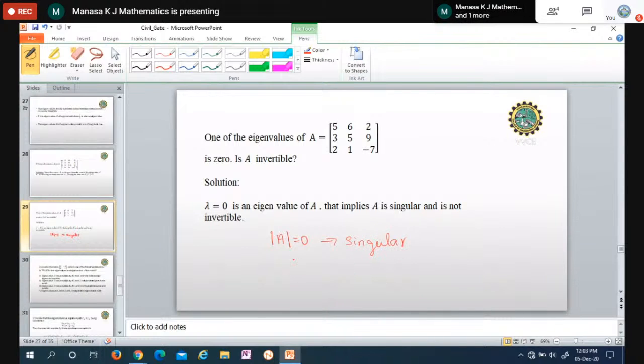If the determinant of A is not equal to 0, that is called non-singular. If the given matrix is non-singular, then only A inverse exists, or the matrix is invertible. But here in this problem, the determinant is equal to 0 because one of the eigenvalues is 0. Determinant is equal to the product of the eigenvalues. Since one of the values is 0, the product becomes 0, and that is equal to the determinant of A. Since it is 0, it is singular, so it is not invertible. We cannot find the inverse.